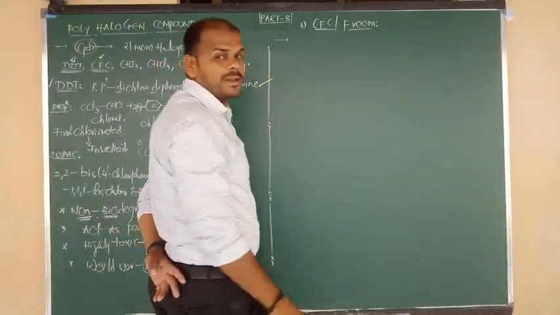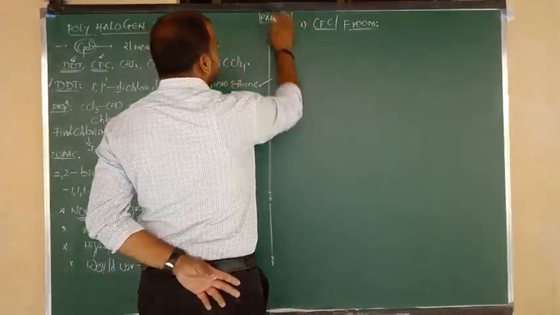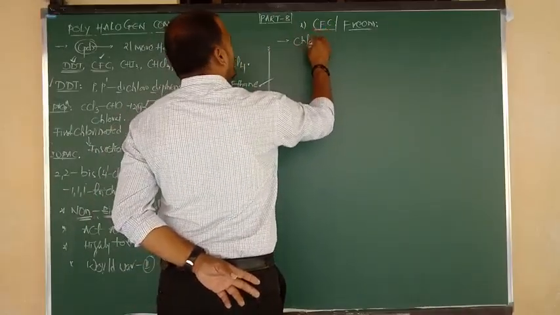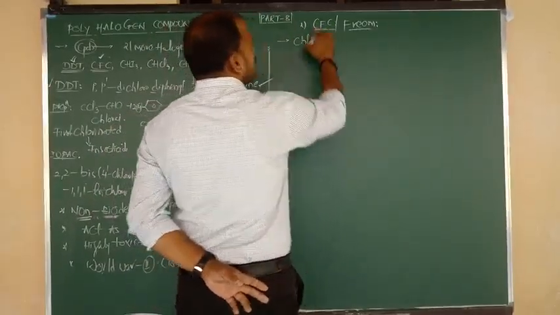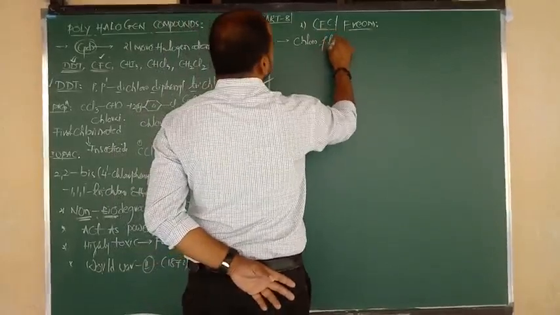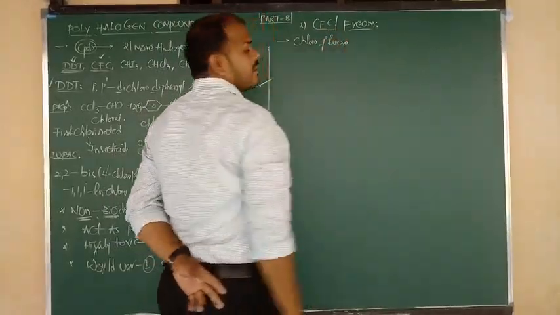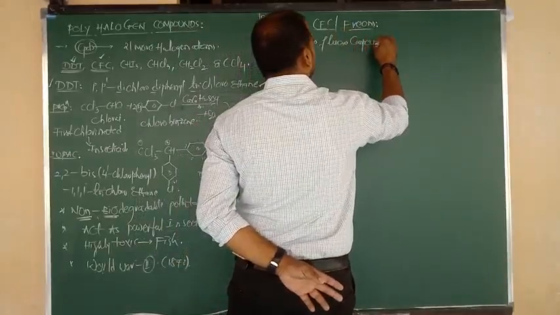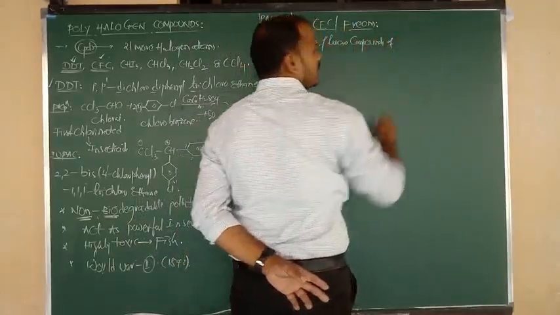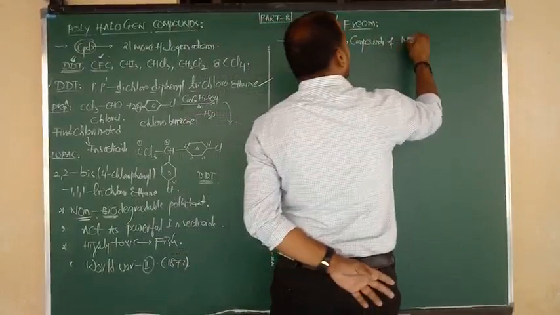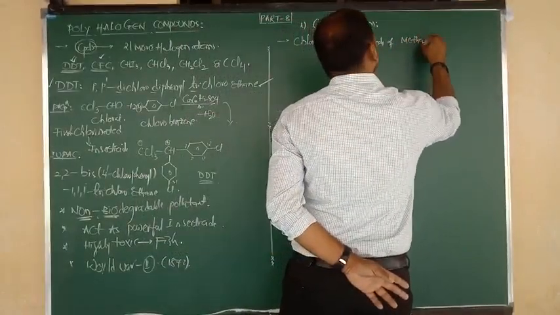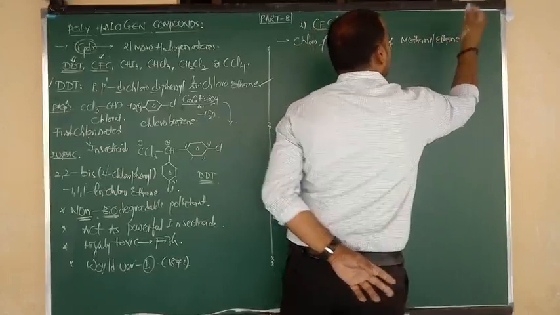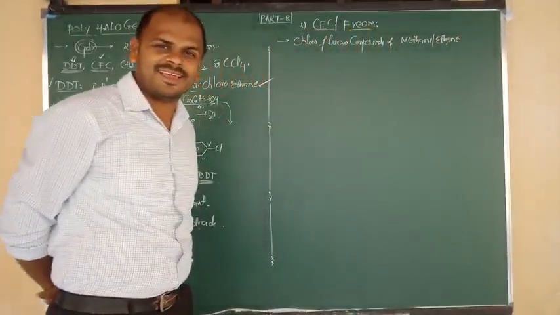We can show the definition: C for chloro, F for fluoro, and C for compounds of chlorofluoro compounds of methane and ethane.